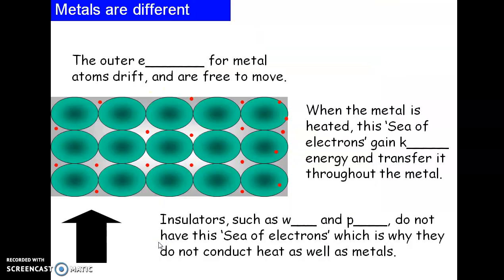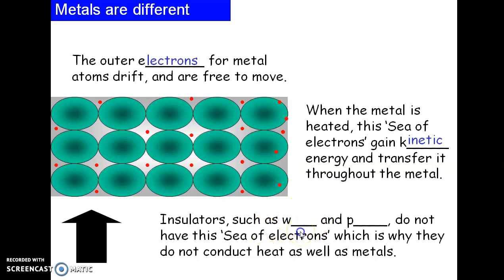Now here you can see the outer electrons of the metal atoms drift, and they are free to move. When the metal is heated, this sea of electrons gains kinetic energy and transfers it throughout the metal.